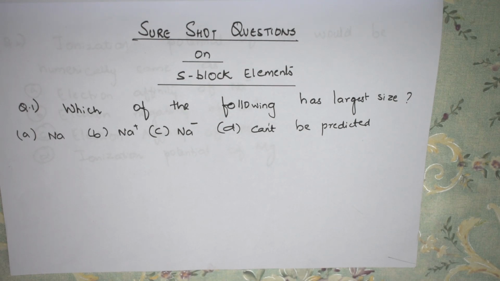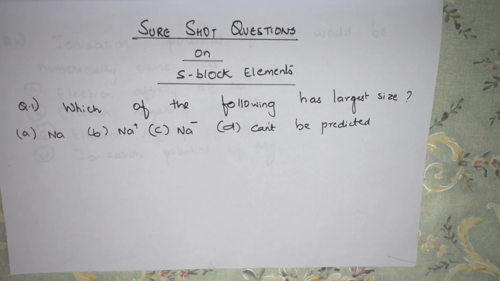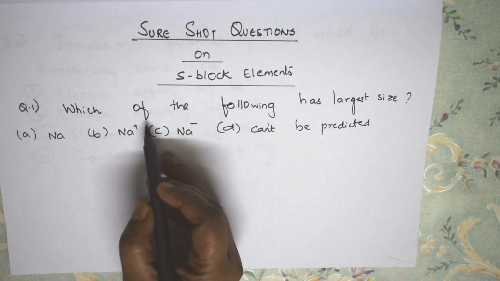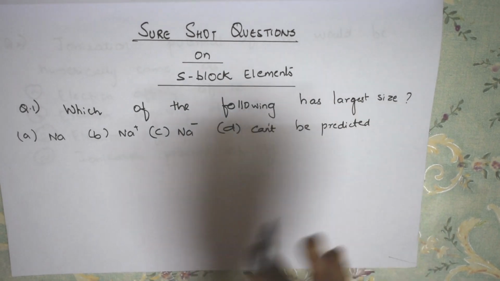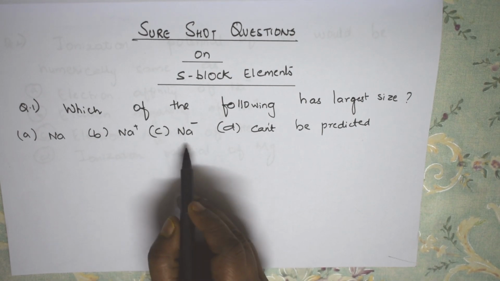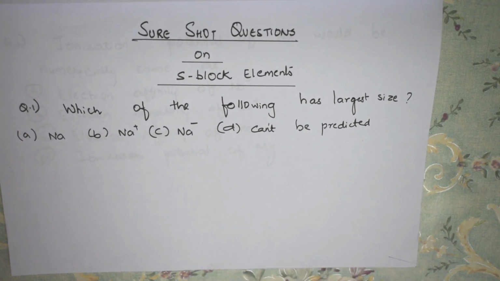So these are the short questions of S block elements, both the alkali metals and alkaline earth metals, and it also involves certain, as I said, tricks. Okay, let us read the question first. So what did they say? They asked me the question, which of the following has largest size? They have given option A, sodium atom, sodium cation, sodium anion, and can't be predicted. So basically simple as that.